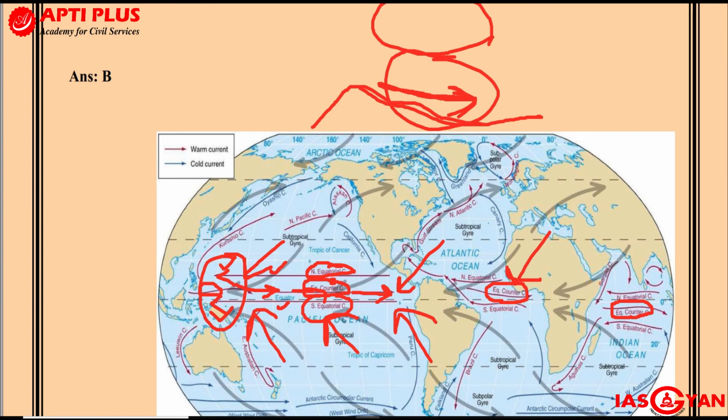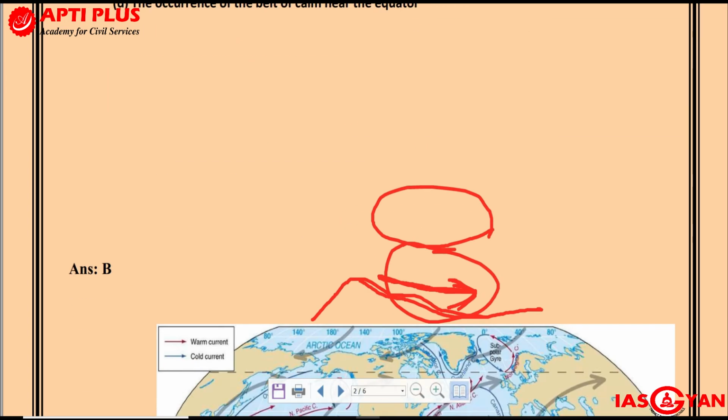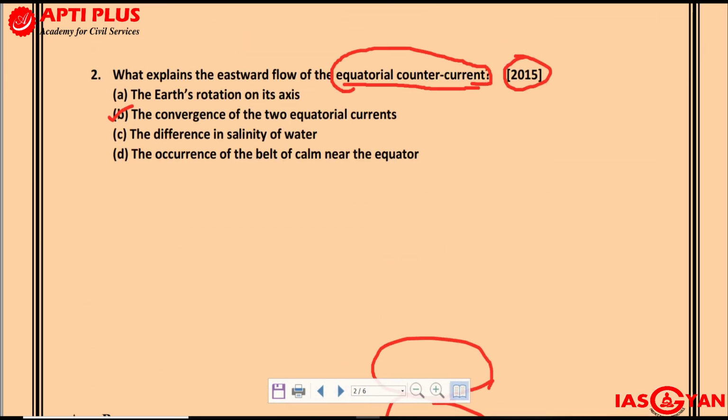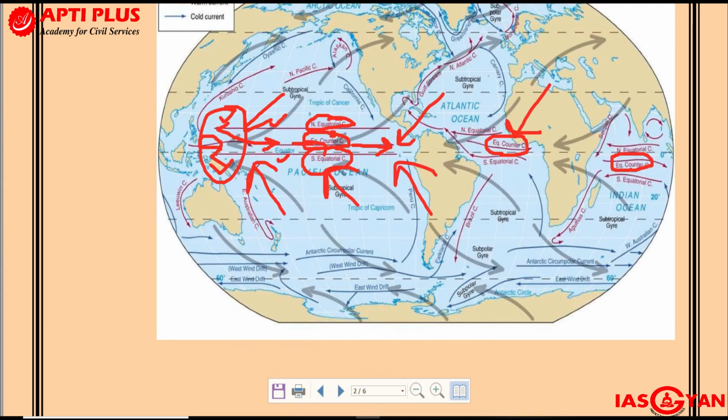And sometimes it becomes strong also. So the answer for this particular question is B: convergence of the two equatorial currents, the north and the south equatorial current, that results in the formation of the counter equatorial current. So for question number 2, B is the right answer. Moving on.